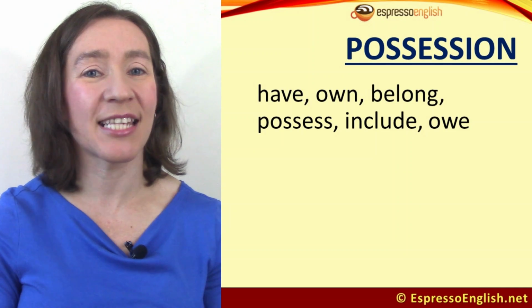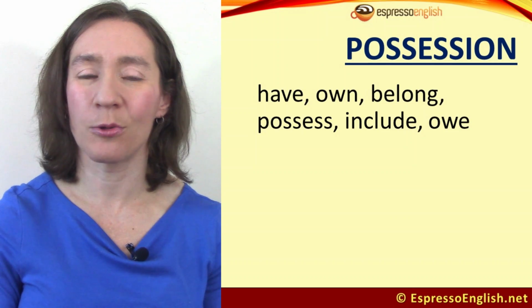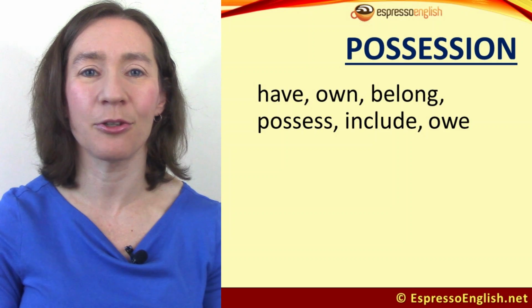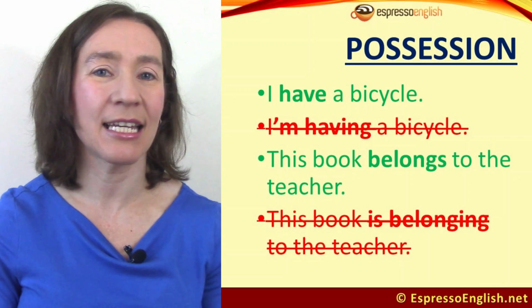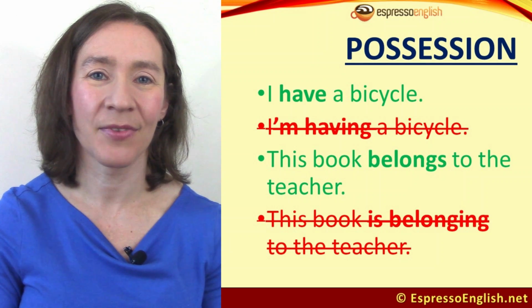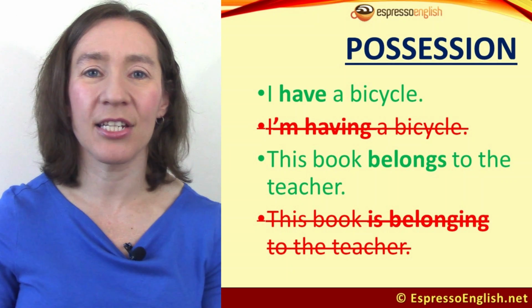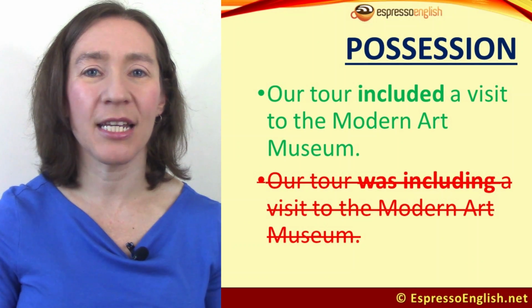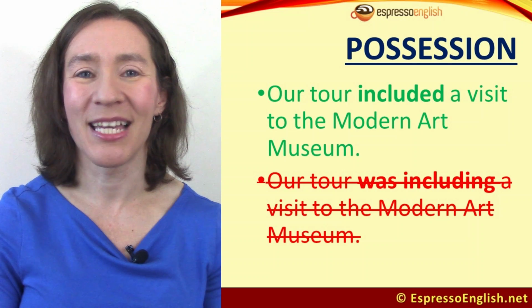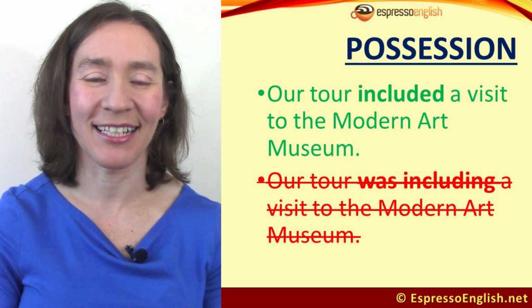State verbs of possession include have, own, belong, possess, include, and owe. So we say, I have a bicycle, and never I'm having a bicycle. This book belongs to the teacher, not is belonging. Our tour included a visit to the Modern Art Museum, never was including.